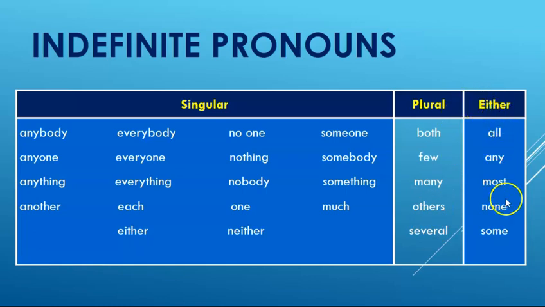The ones that could be either refer to a measurement, right? So all of something, any of something, most of something, none of something, or some of something. So these could be multiple numbers, right? All could be 10, or all could be a fraction, like 100% of one thing, 100% of the cookie, for example. So these designate some type of amount or percentage.